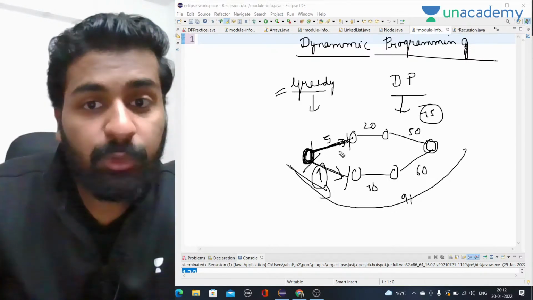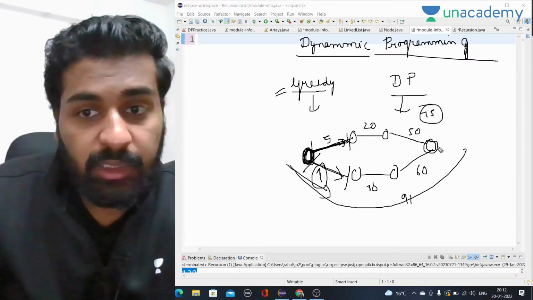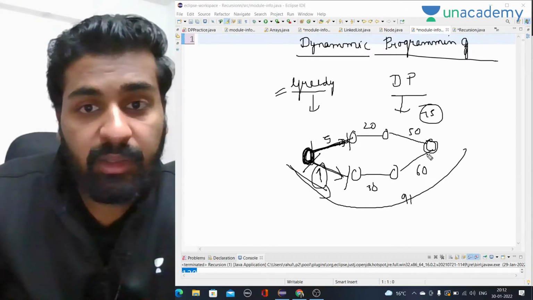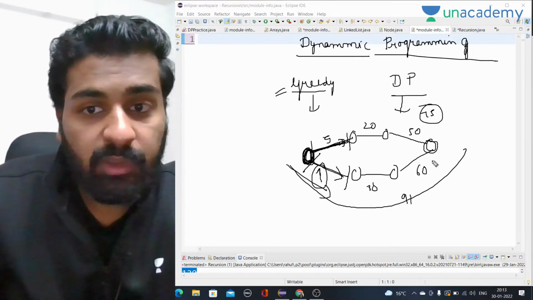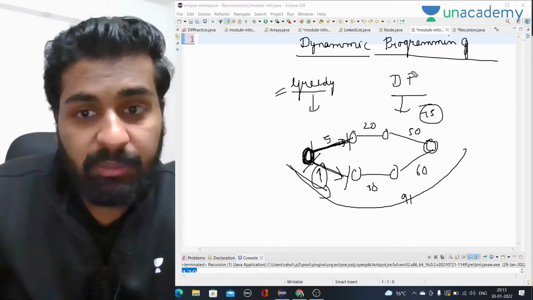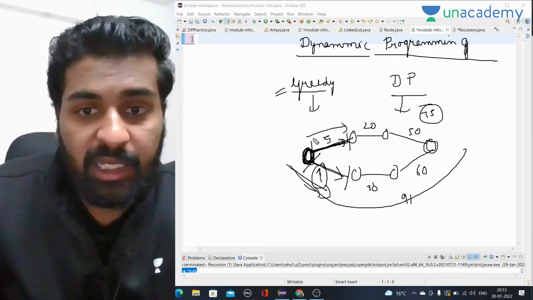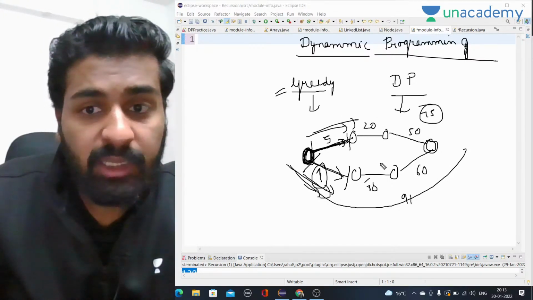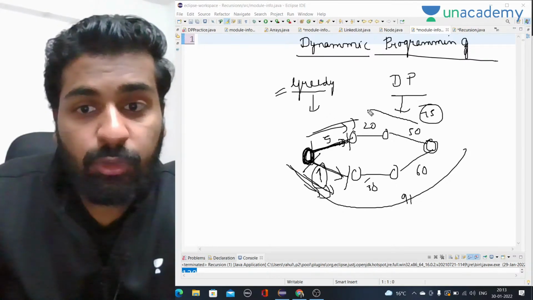So the greedy approach fails in these types of problems, where you want to find the minimum cost to reach a certain point. We will not be able to find the best path with minimum cost. What happens in DP is we explore all the paths first. I'll explore this path as well as this path, and then decide which path to go. I already know the answer of this path.